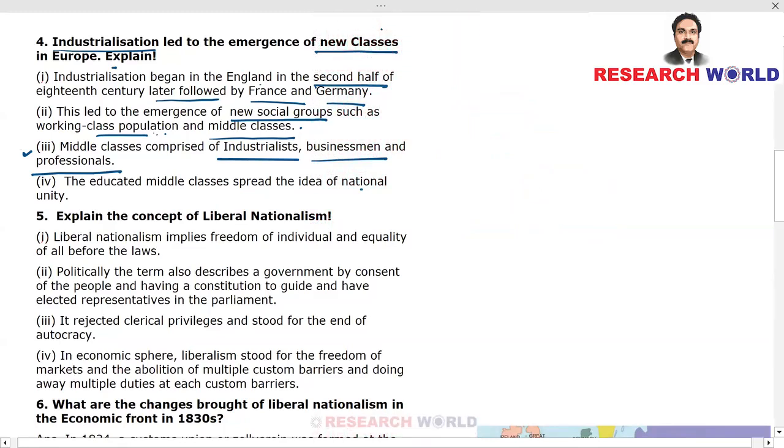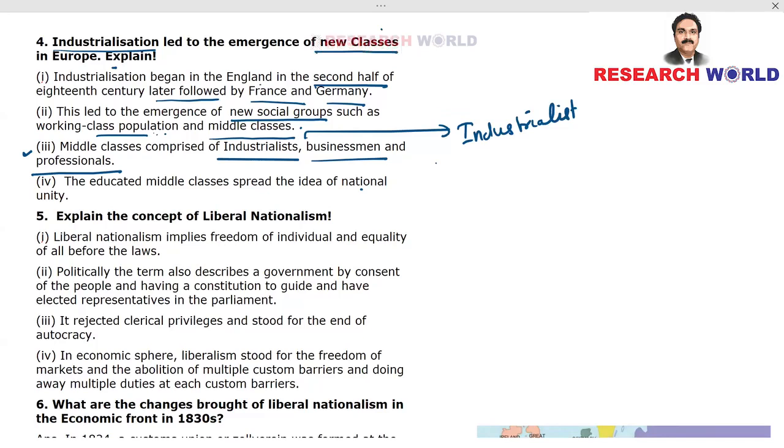Whenever you start setting up industries, you'll have big industries and small industries, and those who run industries are called industrialists. For example, factory owners.